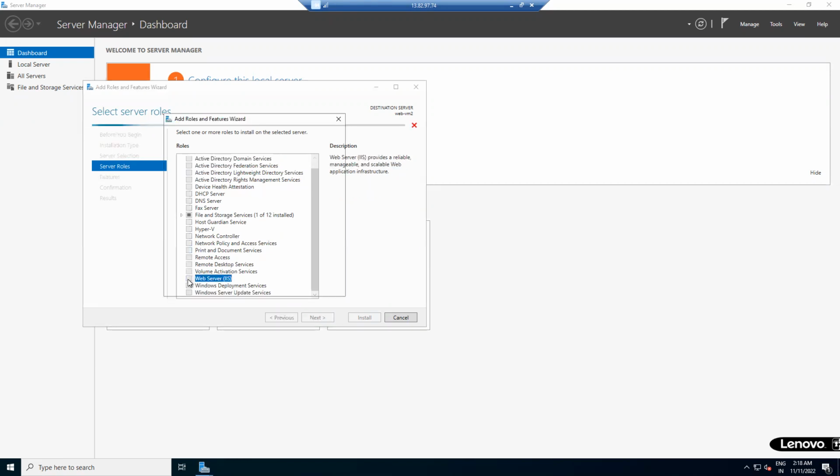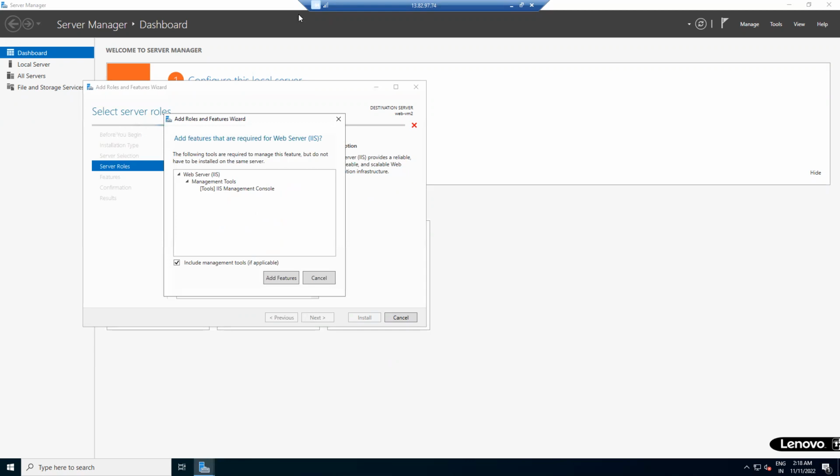IIS. Hello, Sekhar. Yeah. We are doing it in the machine itself. Now we are doing it in the machine, yes. We created the web server on the portal, then I have taken the RDP inside of the machine. We are installing IIS.